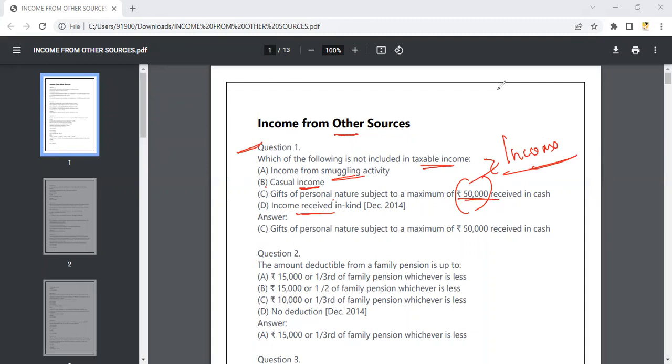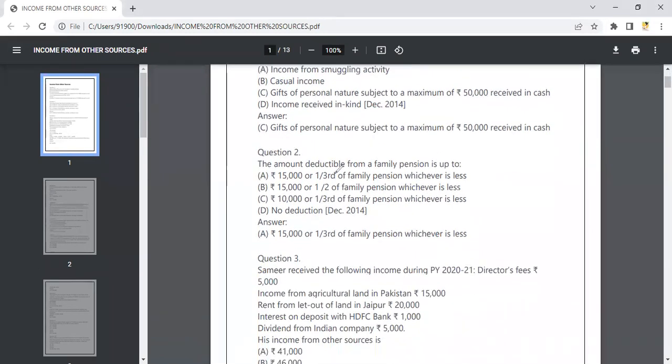Okay. So then coming on to your second question. The second question asks for the amount deductible from the family pension. I gave you a note where I explained family pension in the theory part. So here, 15,000 or 1/3 of the family pension, whichever is lesser, will be the amount deductible from the family pension. So you will take 15,000, or say you had a pension amount of rupees 20,000.